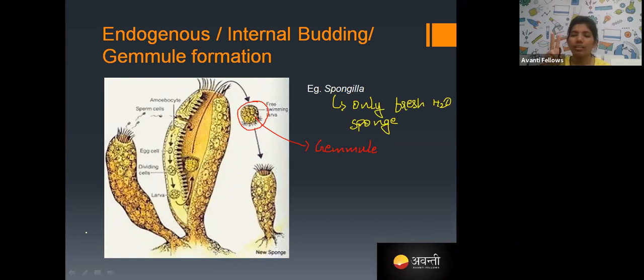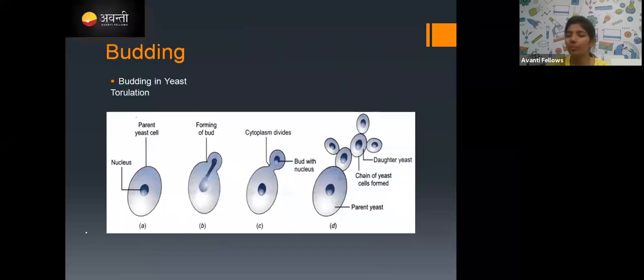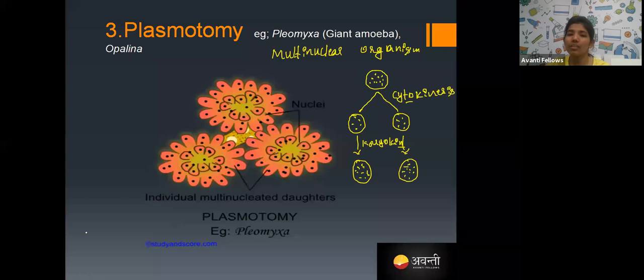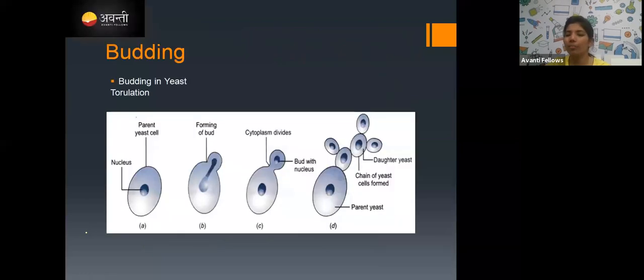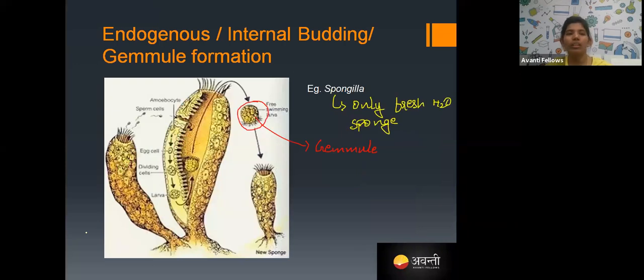Second is plasmotomy, which occurs in multinucleate organisms, and budding, the extra growth you can see in the parent. If that extra growth takes place outside the body, that is exogenous or external budding. If it happens inside the body, that is called endogenous or internal budding, where gemmule formation takes place.